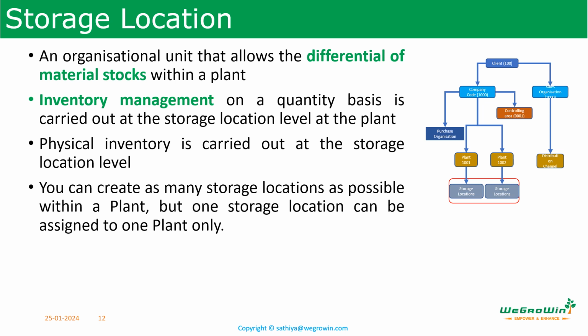Please note, we can create as many storage locations as we need in the plant, but we can assign a storage location to one plant only. So again, we should know all these relationships. Earlier we discussed that one company code can be attached to one client, but many company codes can be attached to one client. Similarly, one company code can have many plants, but a plant can be assigned to only one company code. Similarly, a storage location can be assigned to a plant only, but a plant can have multiple storage locations. This kind of relationship we should know.